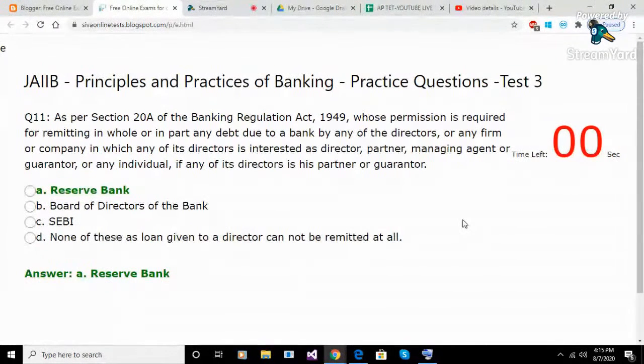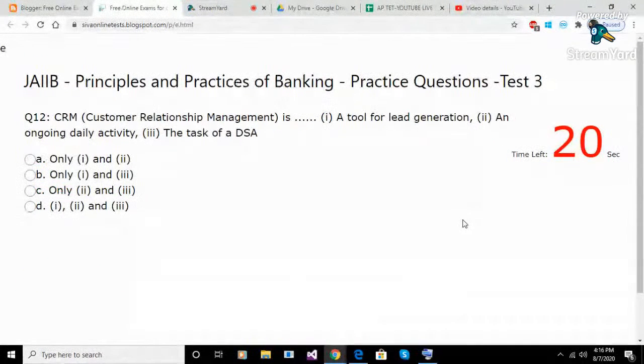Option A. Reserve Bank. Option B. Board of Directors of the bank. Option C. SEBI. Option D. None of these, as loan given to a director cannot be remitted at all. Answer A. Reserve Bank.